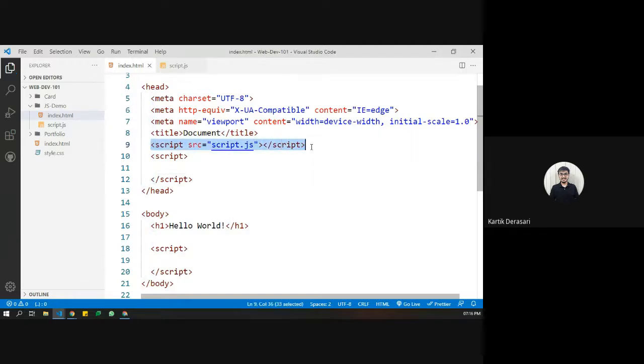Mostly this way is preferred when we add external scripts, and if I want to share this script with you, then you can also implement the same script in your project. So that is one of the capabilities of JavaScript. Now let's quickly see what we have next.